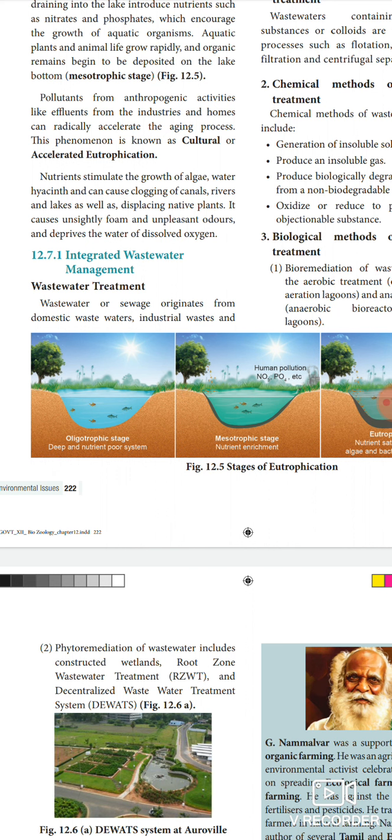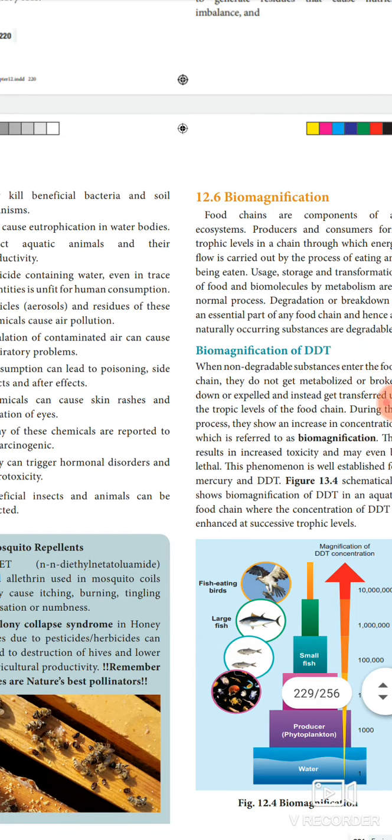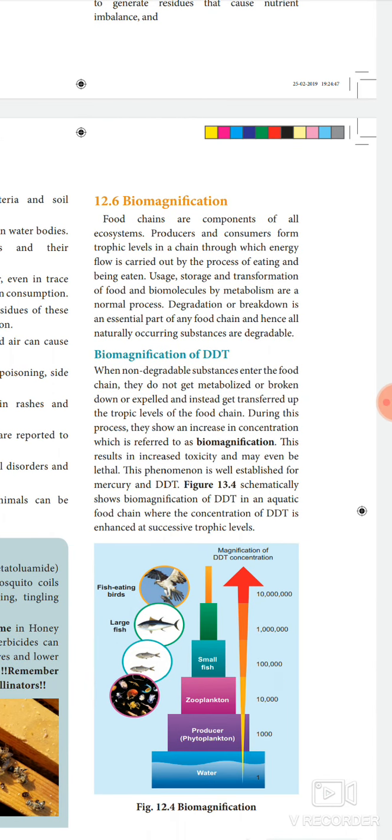Next we see about biomagnification. The food chains are the components of all ecosystems. We already know that the producers and consumers form the trophic levels in a chain, and energy is shared from the lower level to the higher level. Then biomagnification of DDT: when non-degradable substances enter the food chain, they do not get metabolized, broken down or expelled, and instead get transferred up the trophic levels.